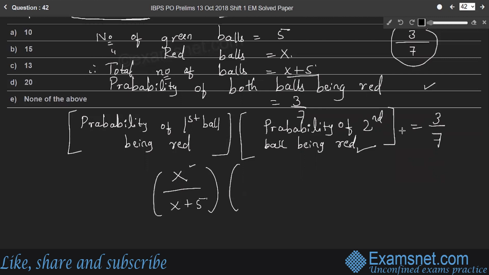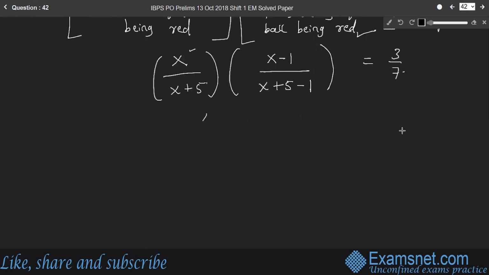That means already one ball is picked up, right? Therefore, there are x minus 1 number of red balls divided by x plus 5 total number of balls minus 1, because already one ball is taken out. So, this gives 3 by 7. Therefore, simplify it. x by x plus 5 into x minus 1 by x plus 4, right?